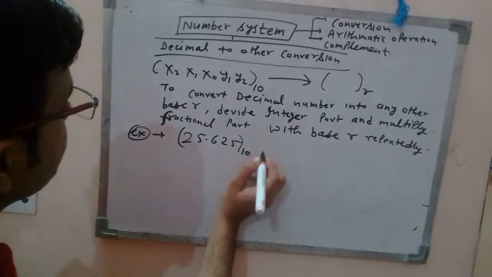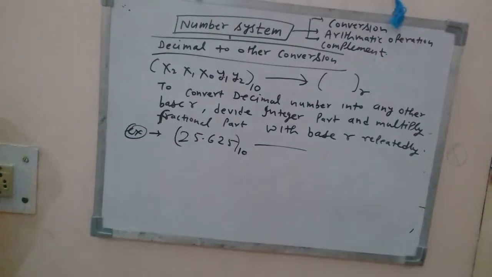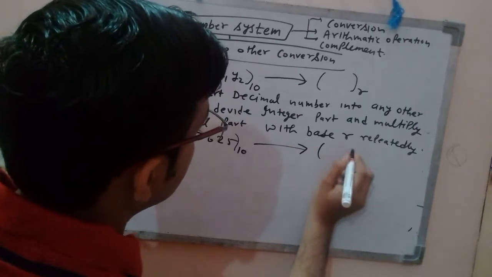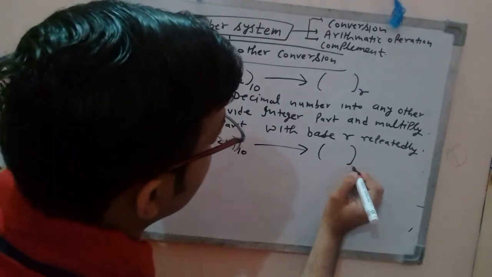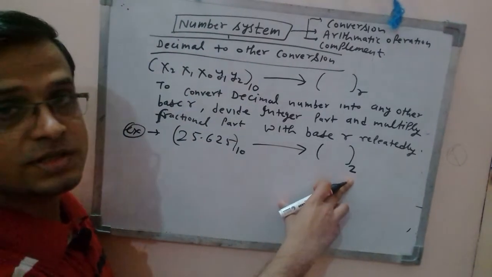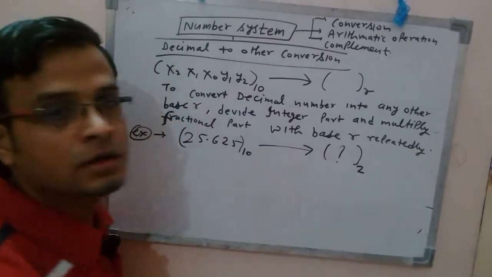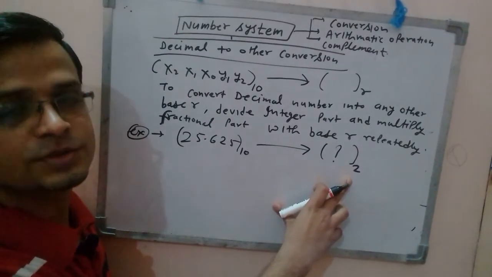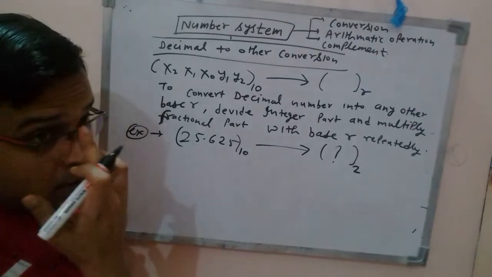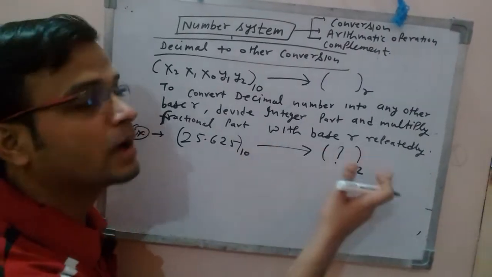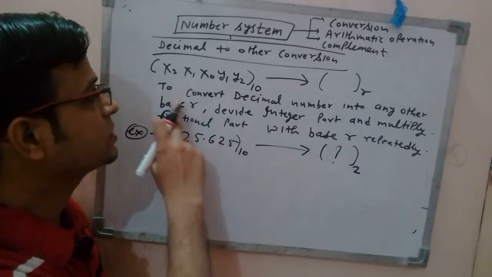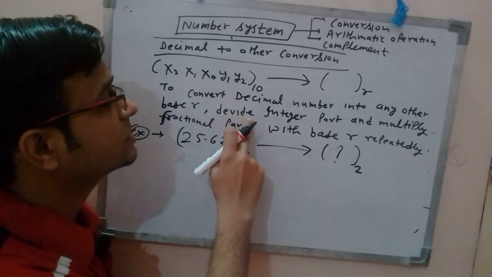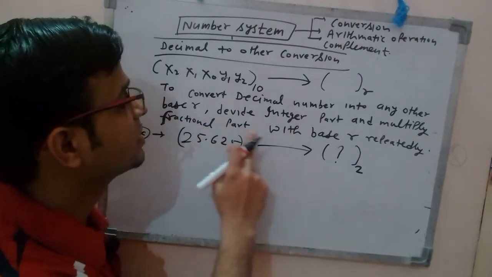Suppose this is a decimal number system and you are asked to convert this decimal number system into a number system whose base is 2, right? So tell me, what is the name of that number system whose base is 2? Definitely it is binary. So now here you have to convert decimal to binary, right? So what's the procedure? To convert a decimal number system into any other base r, you have to first divide the integer part and then multiply the fractional part with base r.